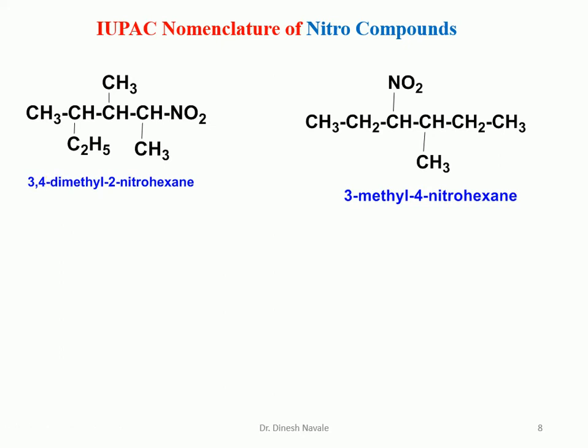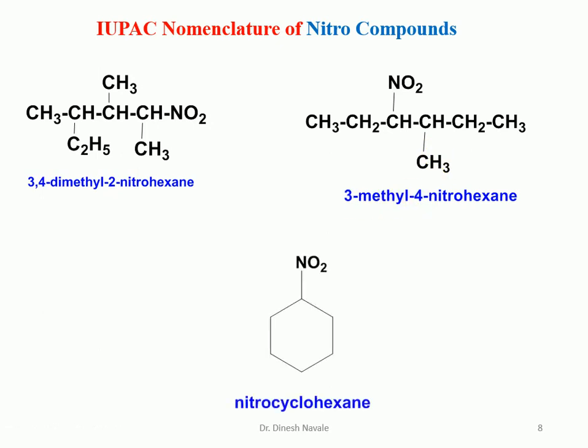For this compound, we have to see that the lowest possible number is given to the substituent. So it will require carbon number 1 from the right hand side, then 2, 3, 4, 5, 6. There are 6 carbon atoms, so it is hexane. The position of the nitro group is carbon number 4 from this right hand side, so it is 4-nitrohexane. And methyl is the substituent, so it is 3-methyl. So it is 3-methyl-4-nitrohexane.